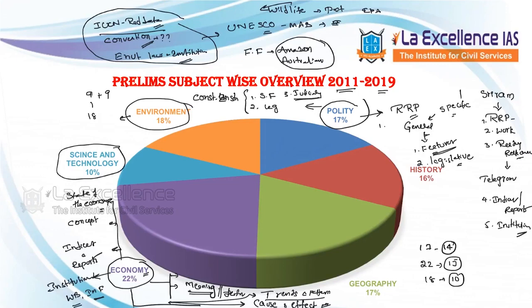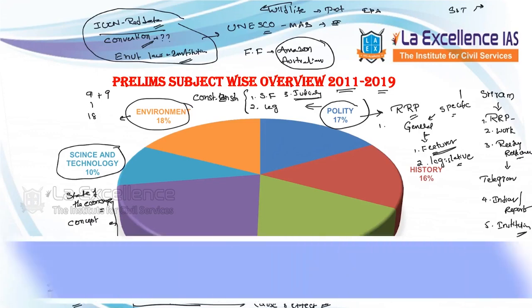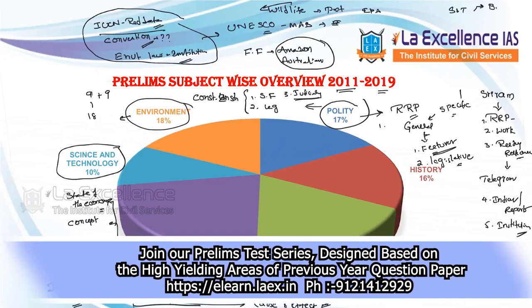In science and technology, I divide the questions like this. One is biology basics. Now, many over-enthusiastic students want to read all the biology textbooks of NCERT. I say that is unnecessary.